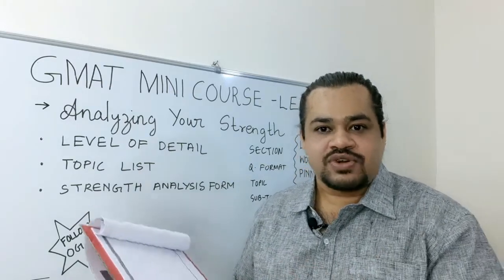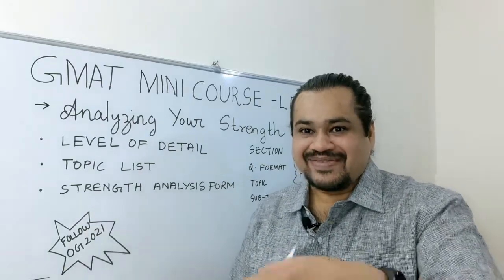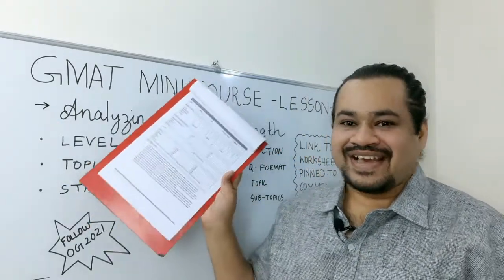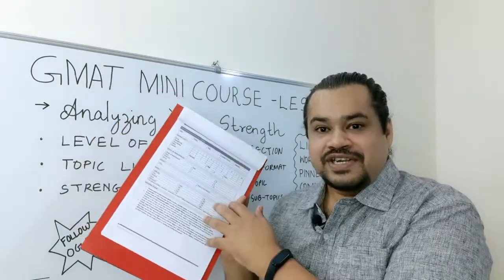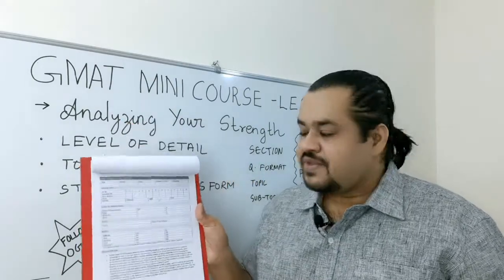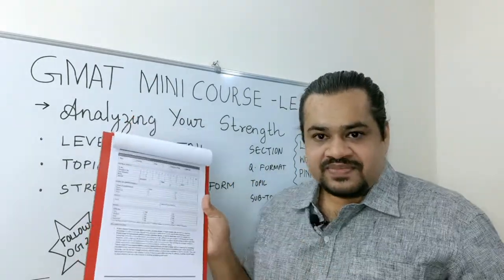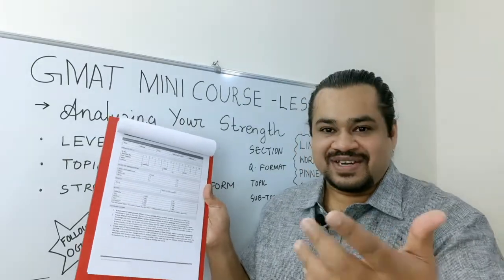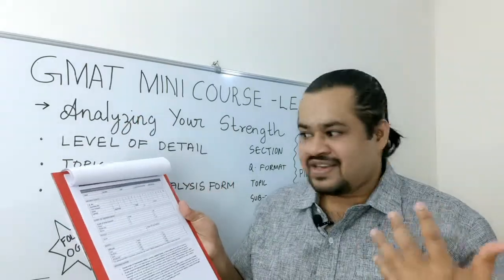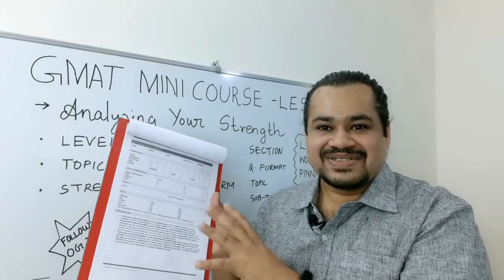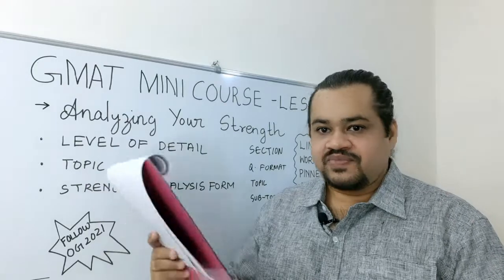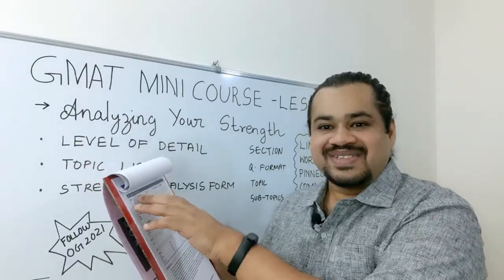Now these are support items. The main item that we are interested in is the GMAT strength analysis form. You can print this form and use the printed version to follow along, or you can use the editable version, that is the Word document that you will download. Or you can recreate the same thing in your notebook in your own format, keeping the essence of what I cover here the same. Let's start. In the strength analysis form, you first begin by filling out the date.